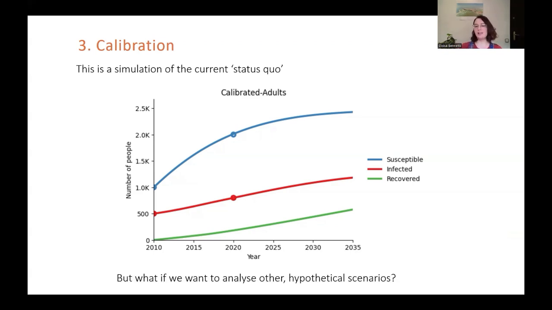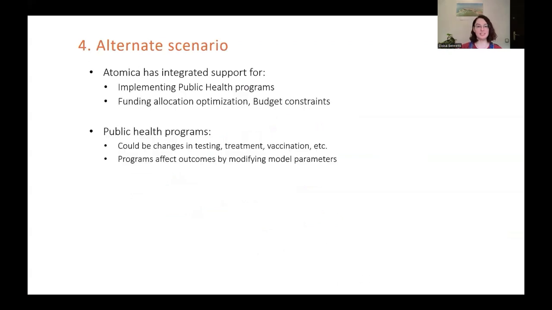But what if we wanted to analyze other hypothetical scenarios? Well, this is our last step. In Atomica, we have integrated support for implementing public health programs, optimizing funding allocation, and including budget constraints. However, in the interest of time, we're going to take a bit of a shortcut. So I'm going to focus on what public health programs actually do.